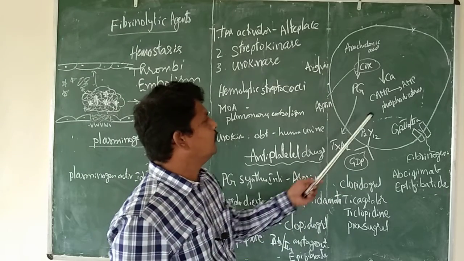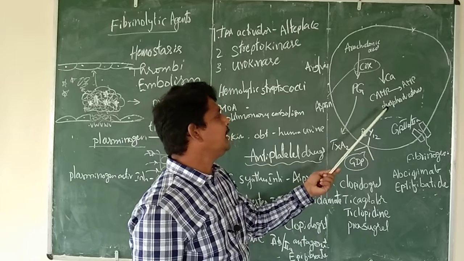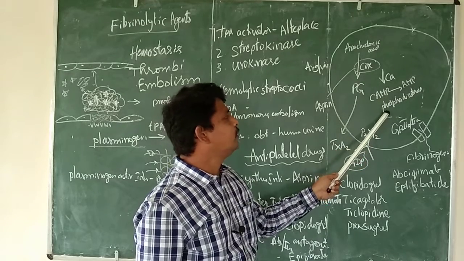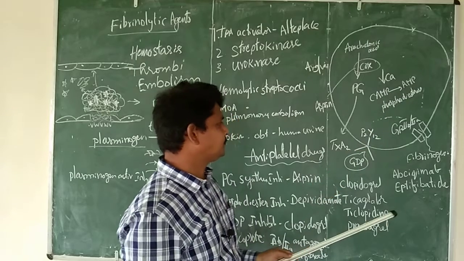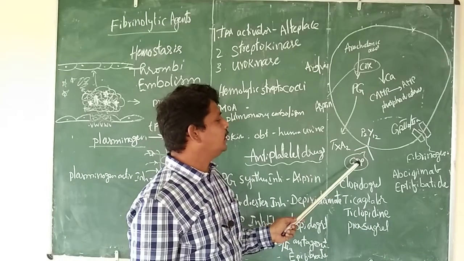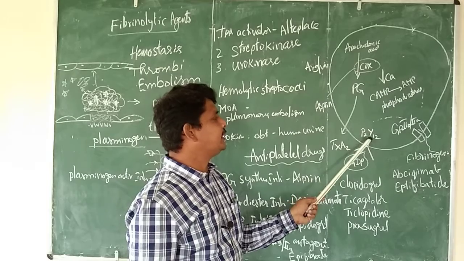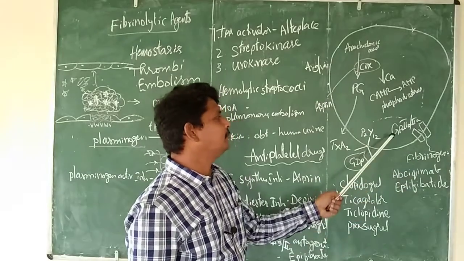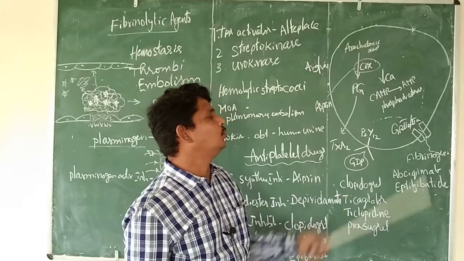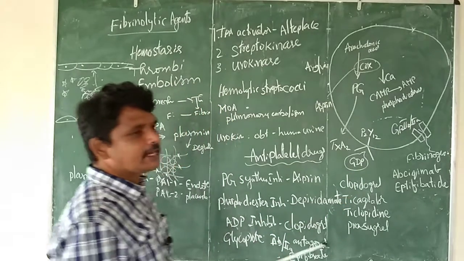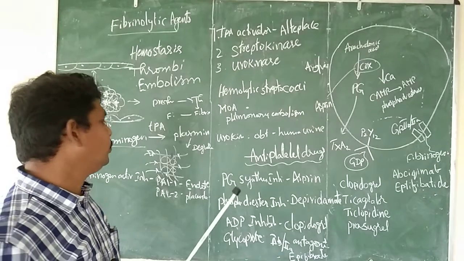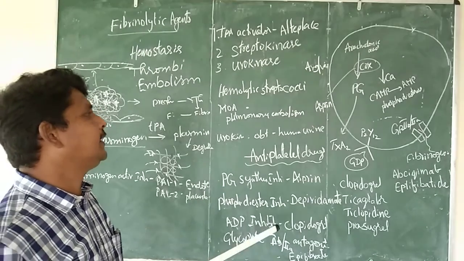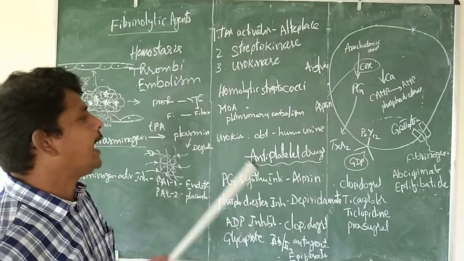Next, for aggregation you need energy. Here the cyclic AMP is going to be converted to AMP in the presence of phosphodiesterase enzyme. Next, ADP binds to the P2Y12 receptors, and there will be a higher production of fibrinogen binding by glycoprotein 2B/3A. So this is how the activation normally takes place. Here what we do is block specific steps to inhibit platelet activation, using antiplatelet drugs.